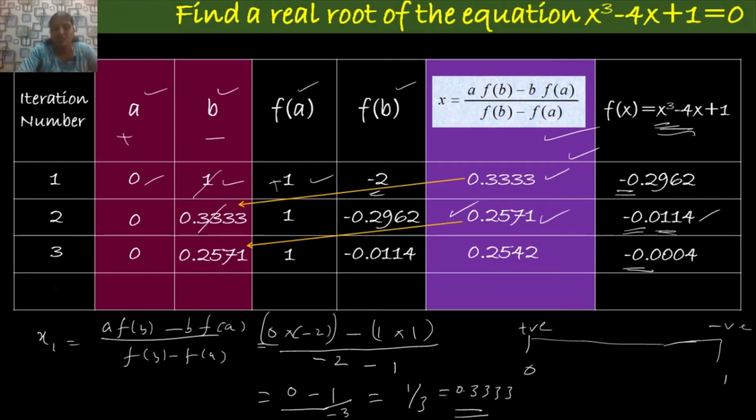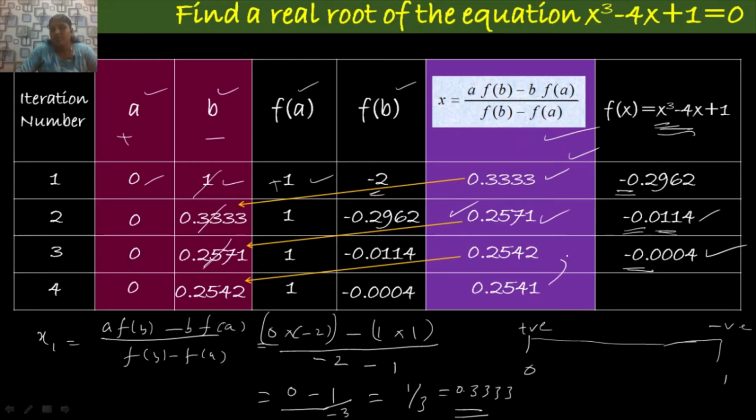If it is negative, again you have to replace the value of b, that is 0.2571, by 0.2542. So take the value of a as it is, replace the value of b by 0.2542. So at the point a we calculated f of a, that is 1 itself. So take it as it is, and for 0.2542 the corresponding function value we just calculated as minus 0.0004. Now we have all these values, substitute in the formula and simplifying this you get 0.2541.